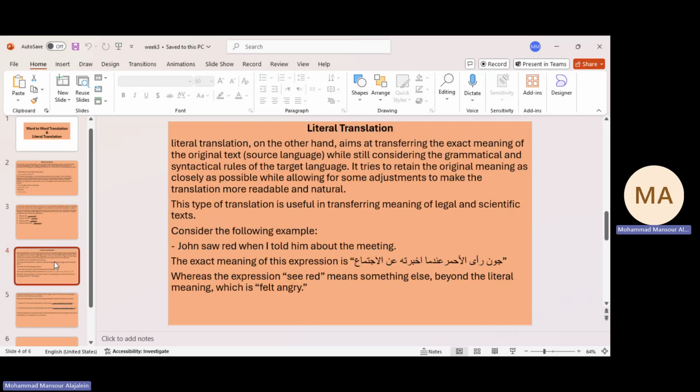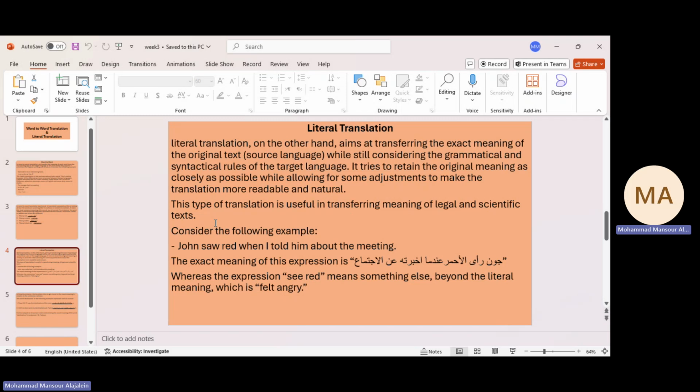Now let's come to literal translation. In a literal translation, we translate literally the meaning or the literal meaning of the words. But what is the difference between literal translation and word-to-word translation? I would say it is to consider the grammatical and structural rules of the target language.